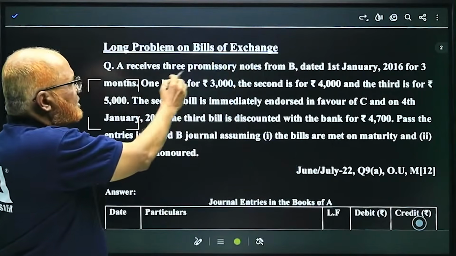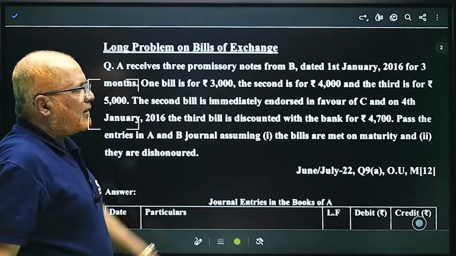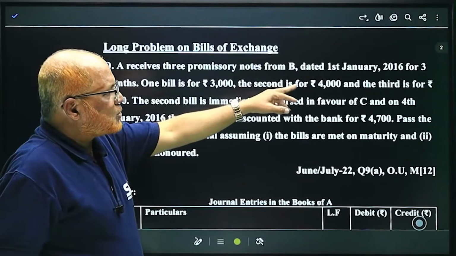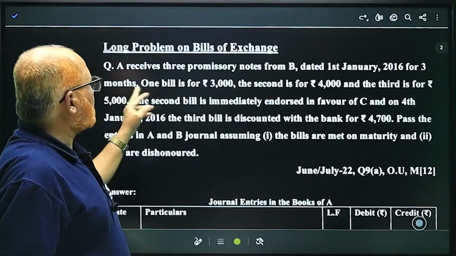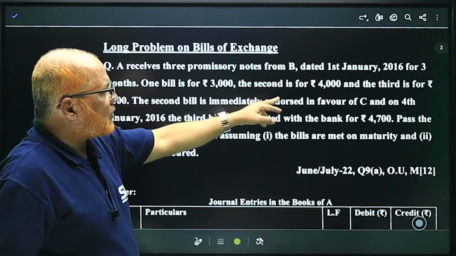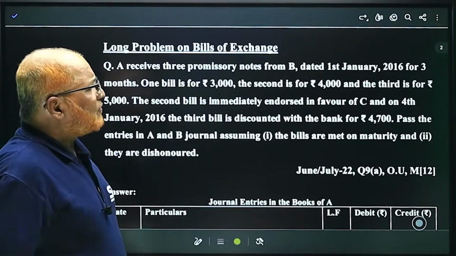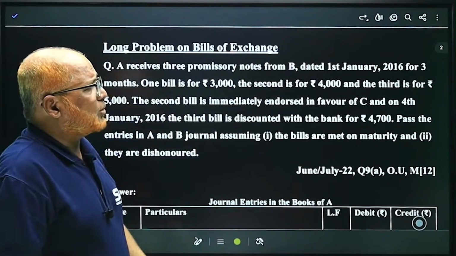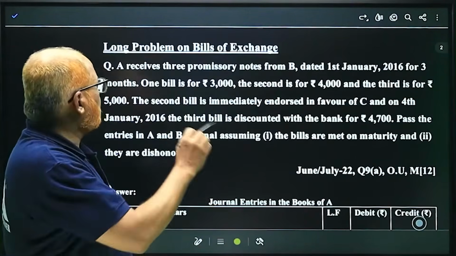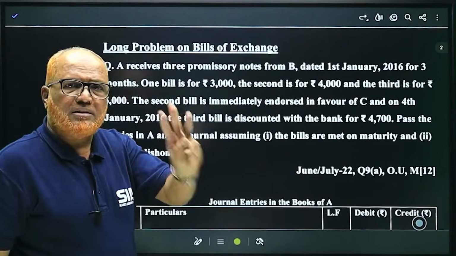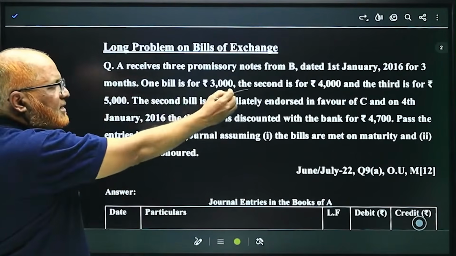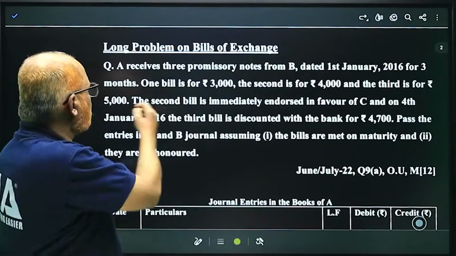Here, A receives 3 promissory notes from B, dated 1st January 2016 for 3 months. One bill is 3,000, the second is for 4,000, and the third is for 5,000. So on 1st January, he received the promissory notes, right? For 3 months duration, all the bills 3 months. First bill 3,000, second bill 4,000, and third bill is 5,000.